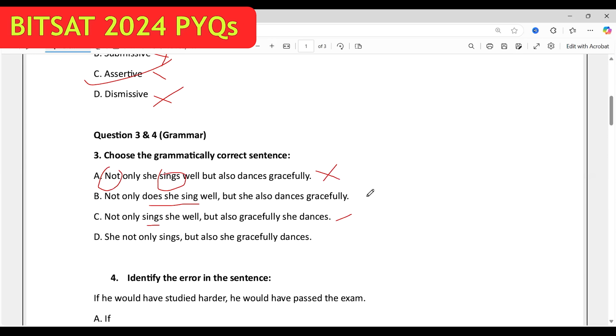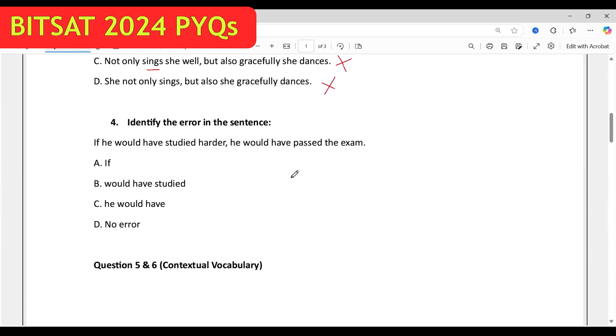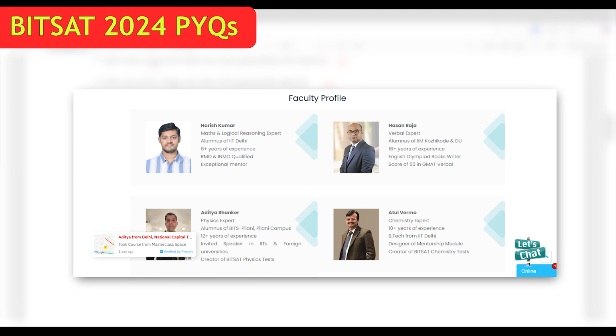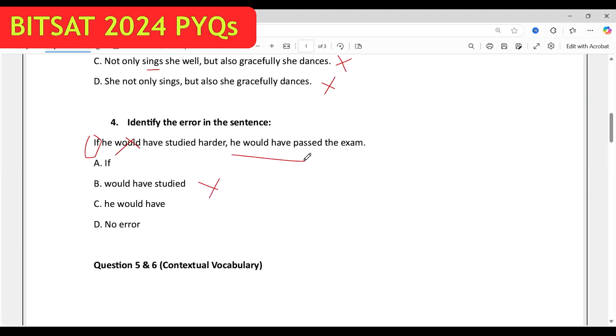B is the answer. Identify the error in the sentence. If he would have studied harder. Remember, whenever we use if, would is not used. So it should be if he had studied harder, and therefore B. Remember, after if, the second clause can carry would, but the first part always carries past simple or past perfect.